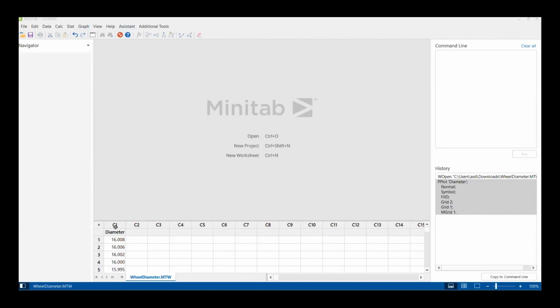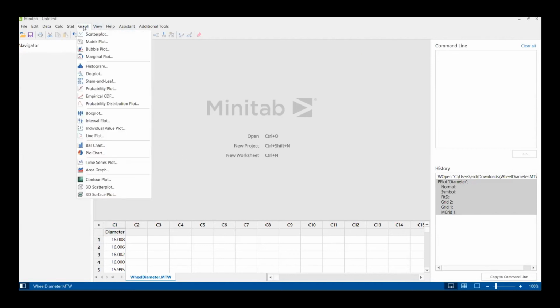This is the wheel rim diameter which you can see here, and I want to see whether it follows a normal distribution or not. You can have typical diameter values from two production lines. You can compare this to a target value, whether the mean of this data is equivalent to a particular target value or not.